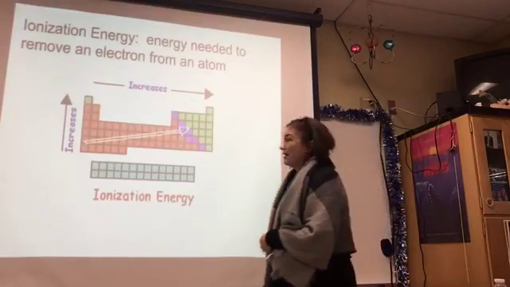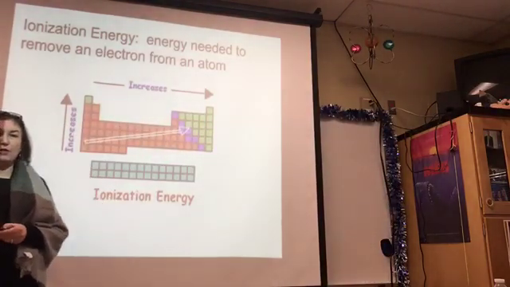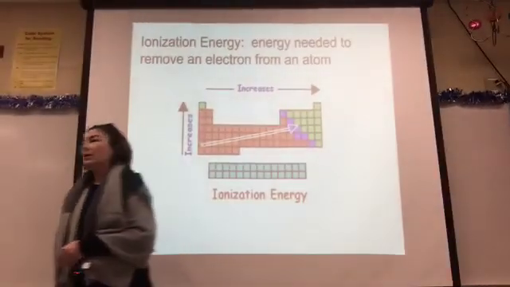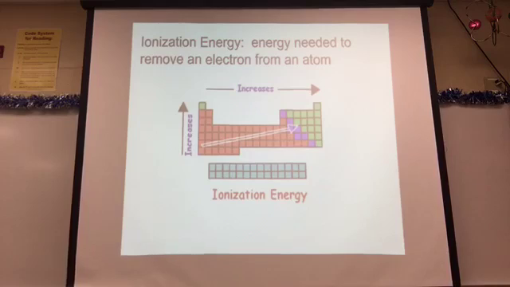Now let's talk about ionization energy. Ionization energy is the energy needed to take an electron away from an atom. If you want to remove an electron, it requires energy. Ionization energy is the term for the energy needed to take an electron away.